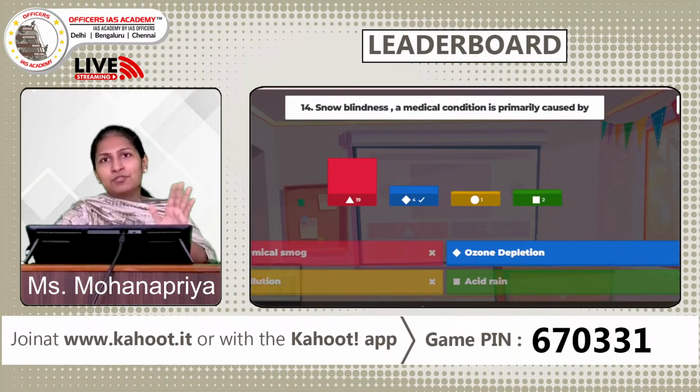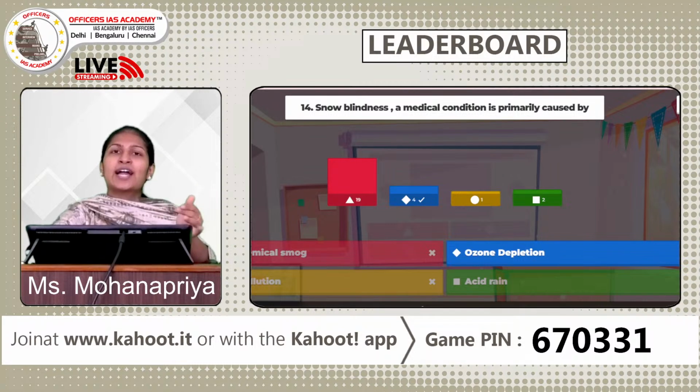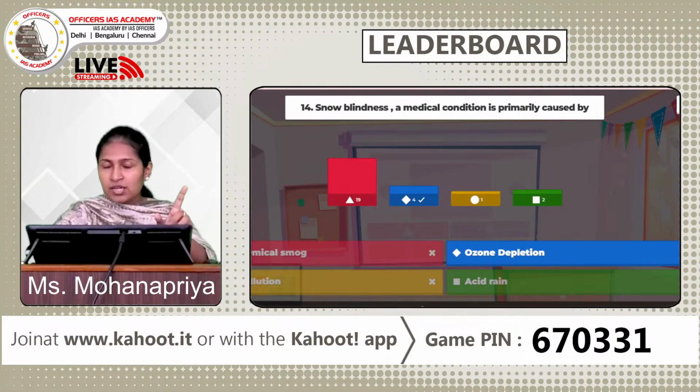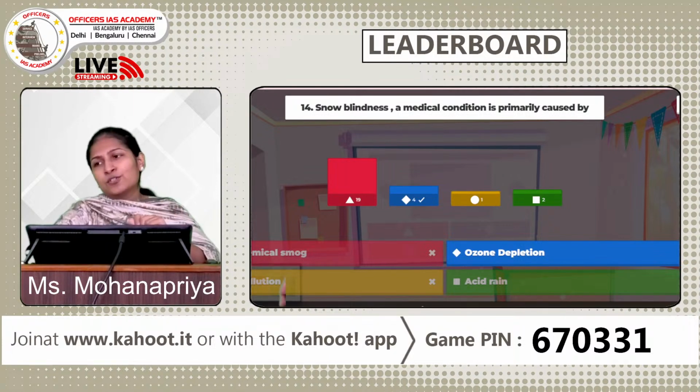Okay, so now you have to think what can be the reason for your exposure to UVB. This can happen only when there is ozone layer depletion, because it is the ozone layer which acts like a shield protecting the earth from the harmful UV radiations from the sun. When there is more ozone layer depletion, there is a high chance of UV radiation reaching the earth's surface. So since UVB is the cause of snow blindness, what allows the UVB to reach the earth? It is the ozone layer depletion. That is why B is the answer. I hope you've got clarity on this.